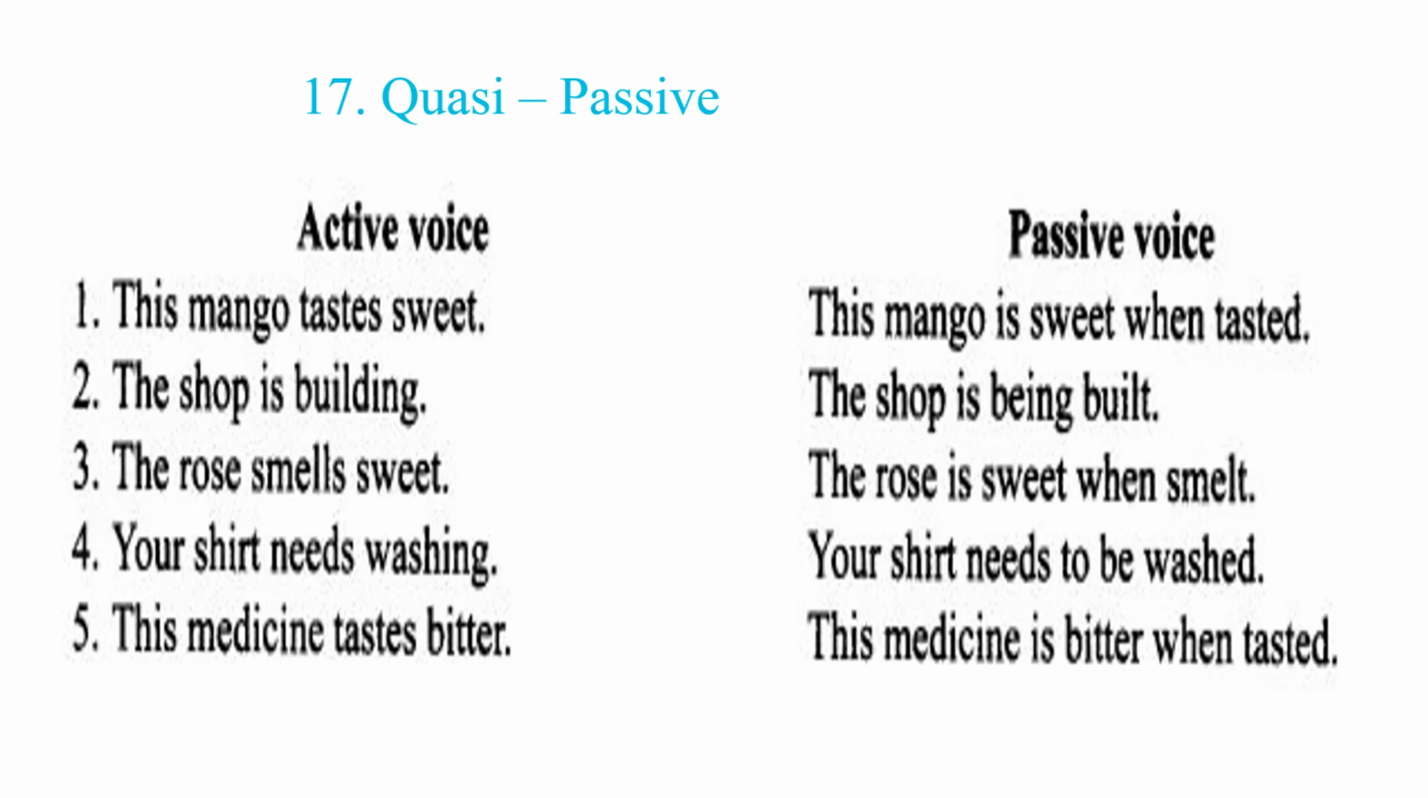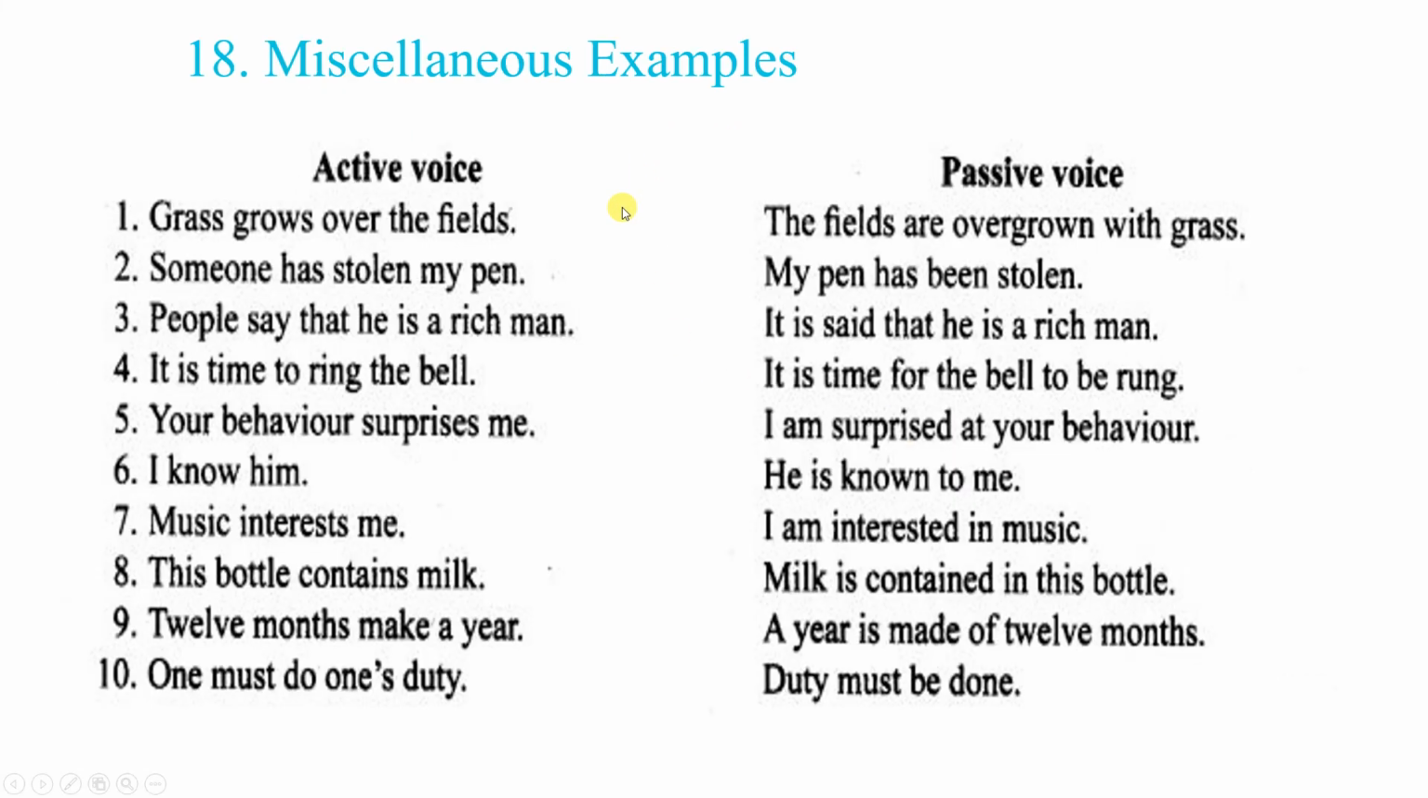The rose smells sweet. The rose is sweet when smelled. Your shirt needs washing. Your shirt needs to be washed. This medicine tastes bitter. This medicine is bitter when tasted. So quasi means when it has likeness. Now miscellaneous. Whichever types we learn, some questions may be apart from those. So how they can be written, let us see.